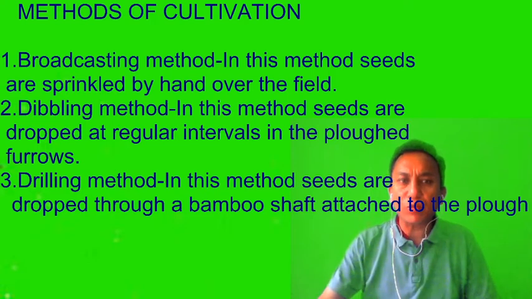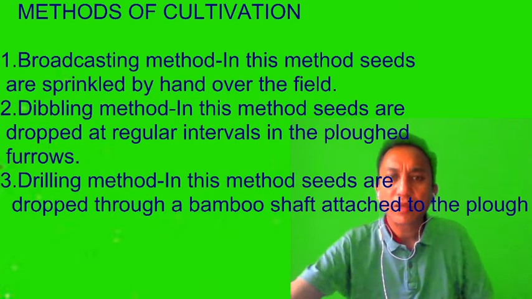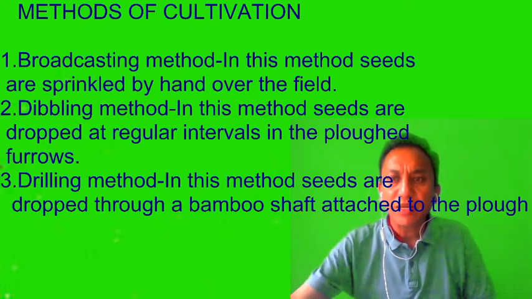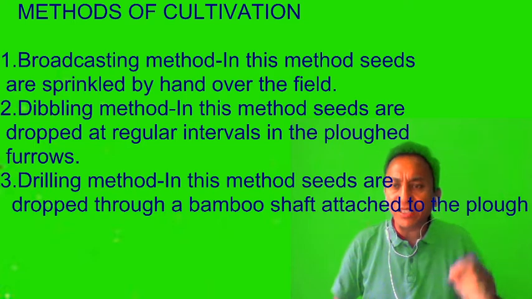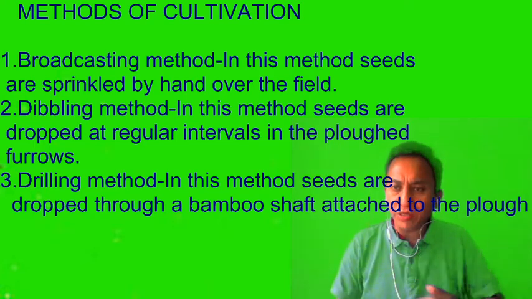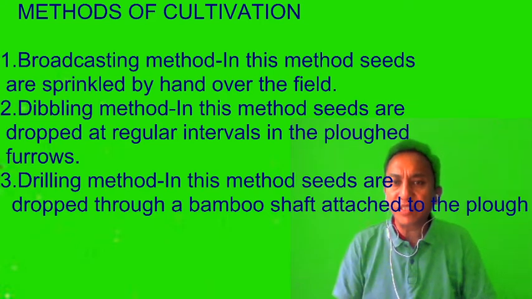Then we have the second one, the dibbling method. In the dibbling method, after the field has been plowed, the seeds are dropped at regular intervals in a straight line in the plowed furrows. That is the dibbling method: dropping seeds at regular intervals in the plowed field or furrows.